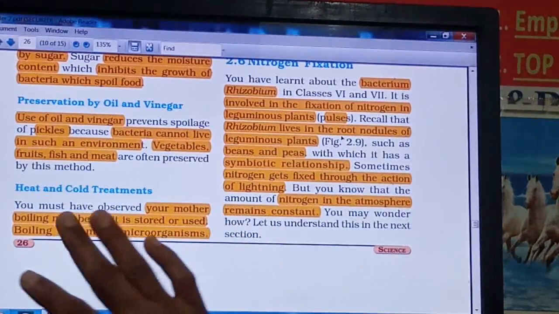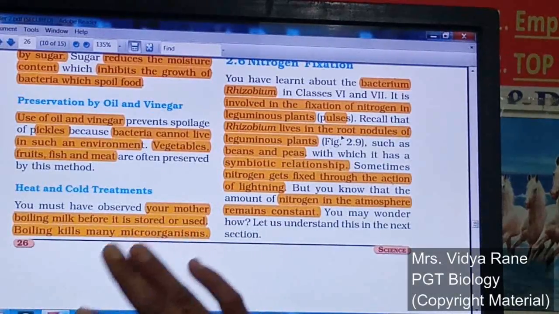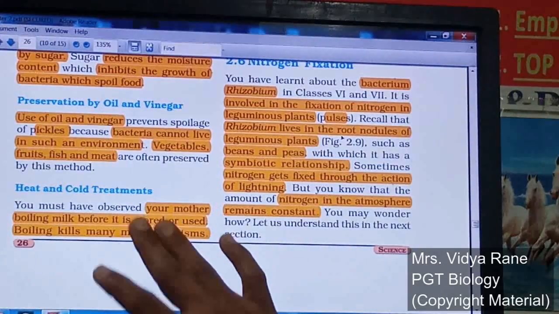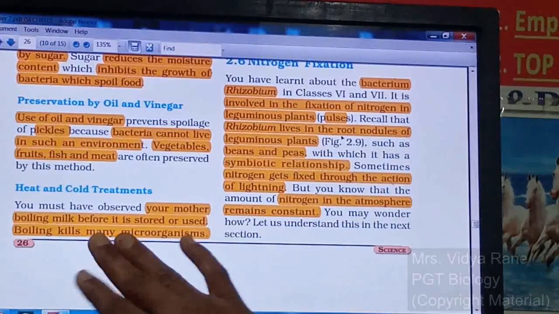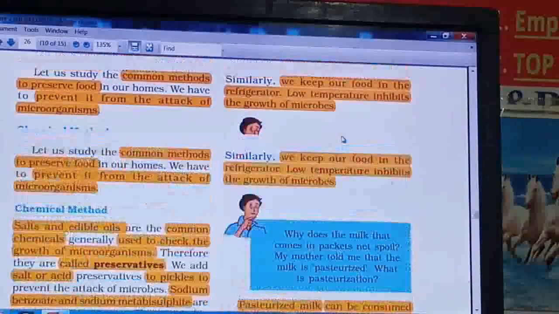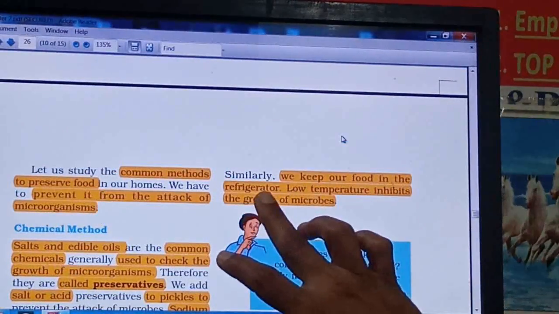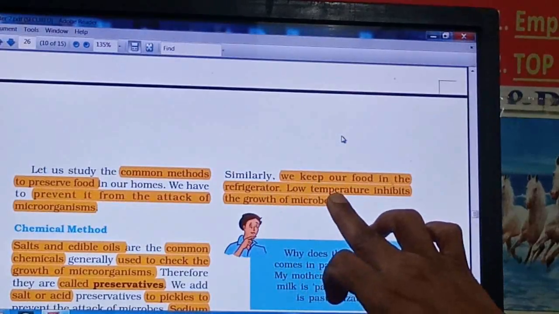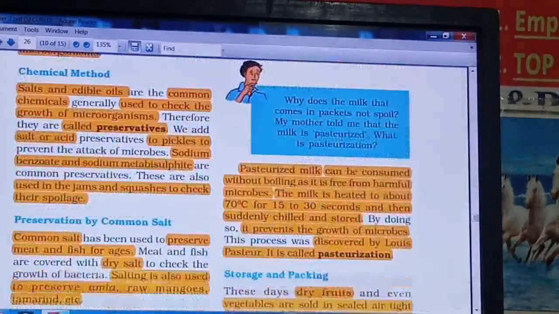So here the example is given of milk. You boil the milk before you store it, and then the milk will be preserved, right, at least for 7 to 8 hours, right? Whenever milk is boiled, the microorganisms in the milk get killed, right? Similarly, when we keep our food in the refrigerator, the low temperature inhibits the growth of microorganisms, right?